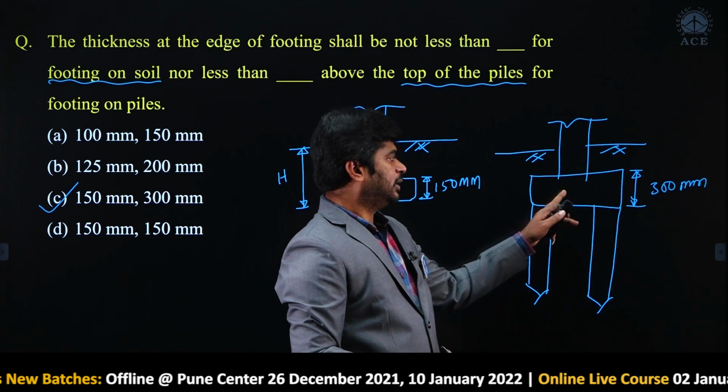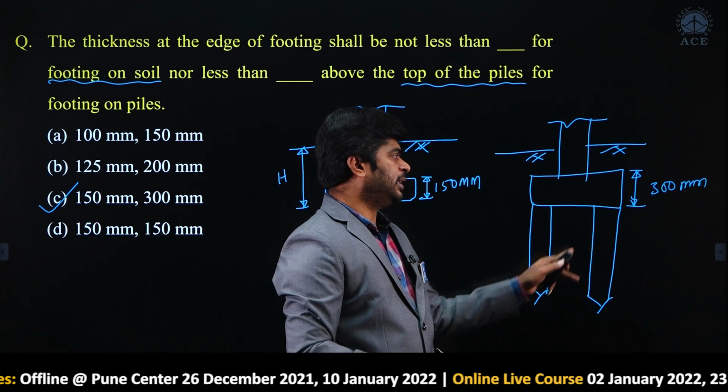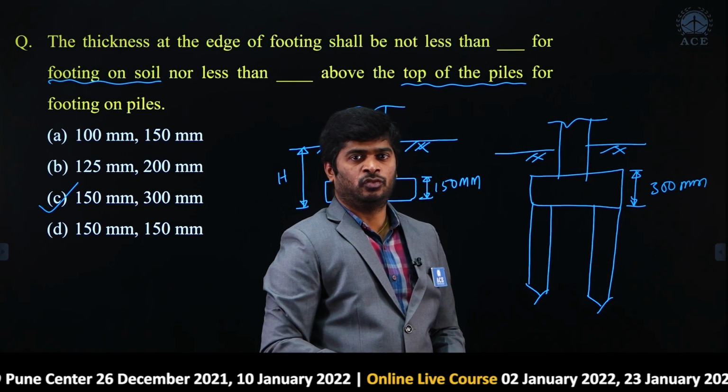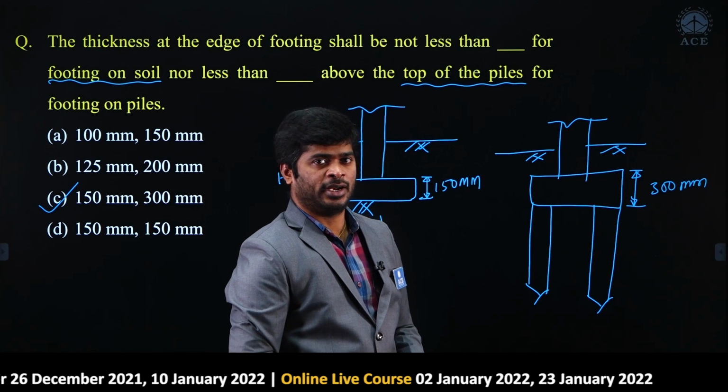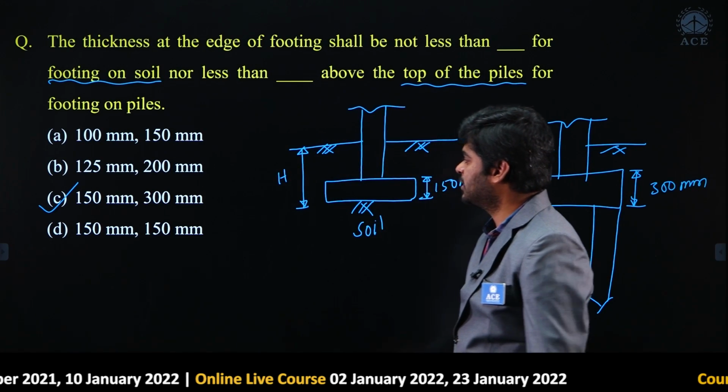These are the piles, this is the footing, footing is resting on piles, minimum edge thickness we have to maintain is 300 mm. So, option C is correct.